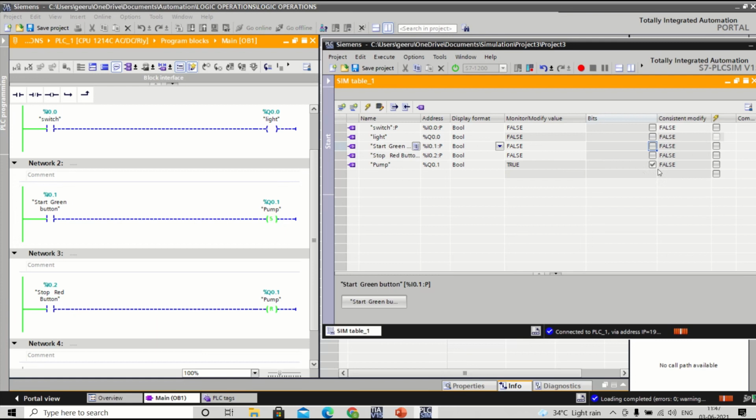Total wiring we are calling with a simple name called DOL starter, direct online starter. Because with the help of this DOL starter, the advantage we have is, even if there is a power failure, when the power comes again, the machine will not start automatically unless the operator comes and gives the command. So everything will be under our control. So it doesn't lead to accidents. That is the difference between switches and these boards.